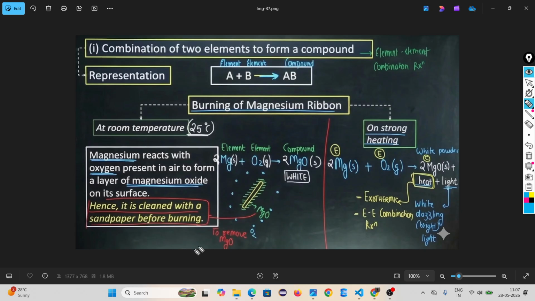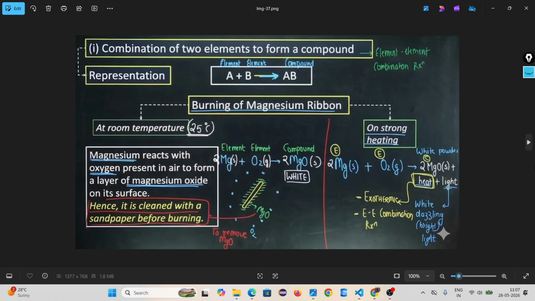Remember, before burning the magnesium, you have to clean the magnesium ribbon. Why? Because it will not burn, since it contains an external coating of oxide. You understand? One type is element plus element to form a compound. It is one type of combination reaction.